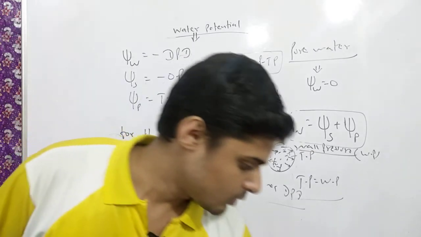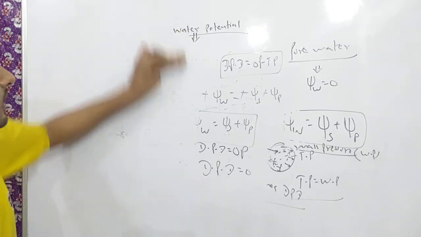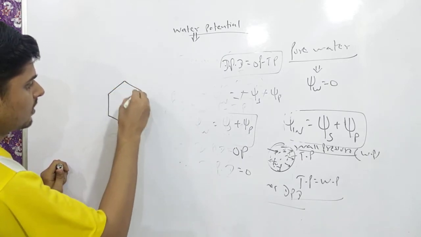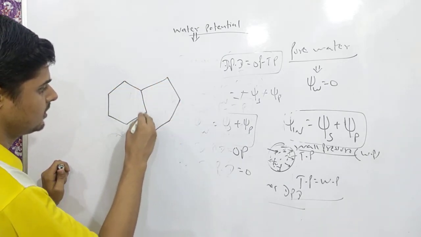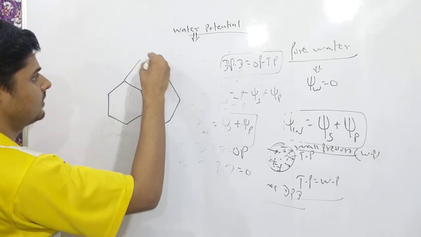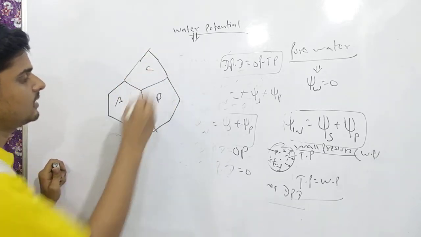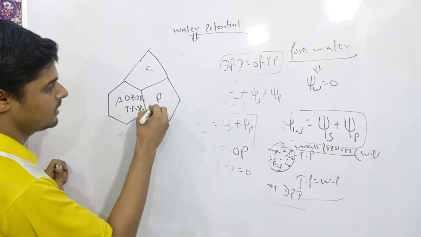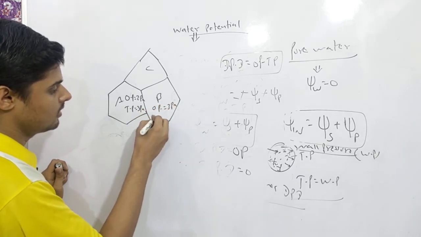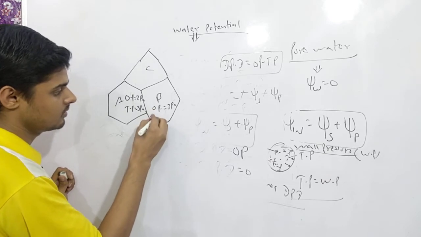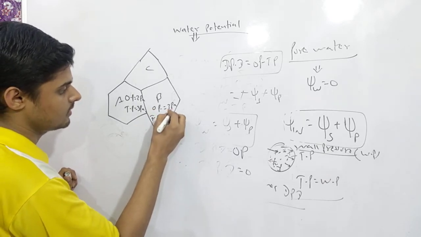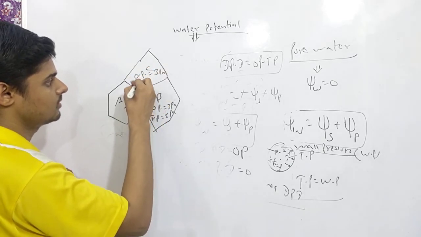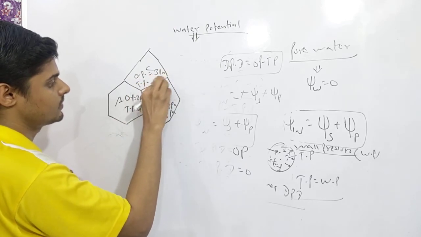Okay, I am going to give you a question, and a lot of questions have been asked on this topic. Suppose there are three systems, A, B and C. A has an osmotic pressure of 2 Pascal and turgor pressure of 3 Pascal. B has an osmotic pressure of 3 Pascal and turgor pressure of 5 Pascal. C has an osmotic pressure of 3 Pascal and turgor pressure of 7 Pascal.